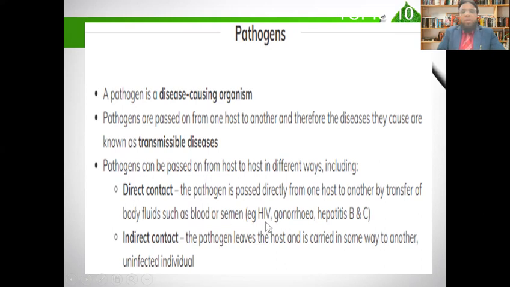For example, the virus HIV, gonorrhea, hepatitis B and C. Now another way is indirect contact. The pathogen leaves the host and is carried in some way to another host. So this is another method of transmission, that is indirect contact.